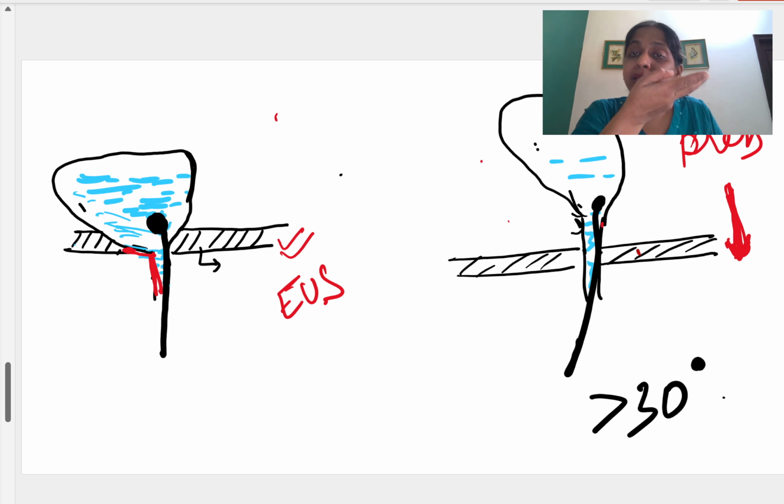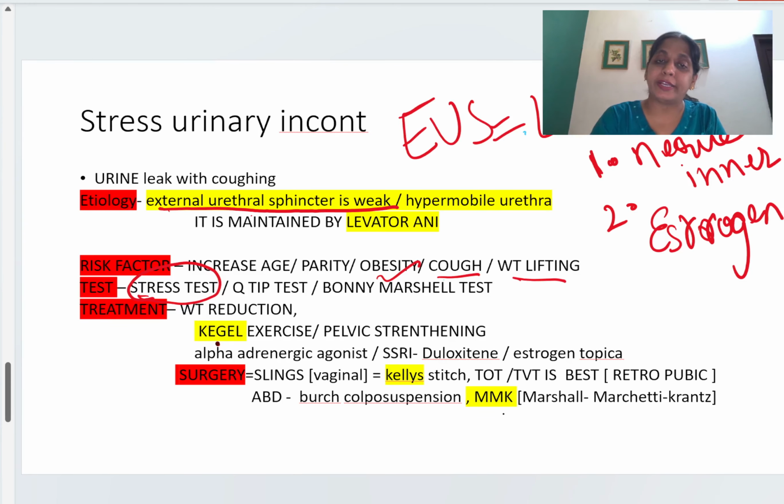Now, after strengthening the external urethral sphincter, we ask the patient to cough. If on strengthening the urinary sphincter or levator ani there is no leakage, then we can confirm that this is a case of stress urinary incontinence, and in this patient there was weakening of the levator ani or external urethral sphincter.